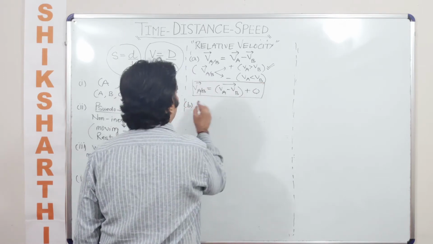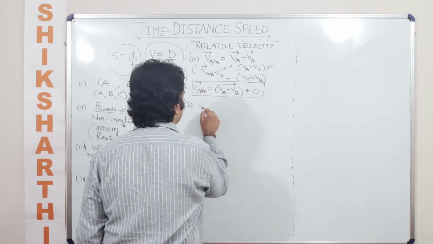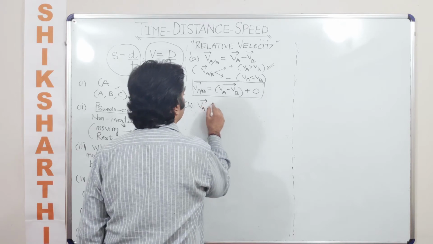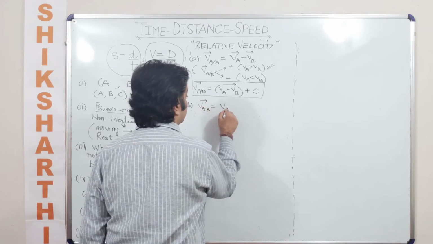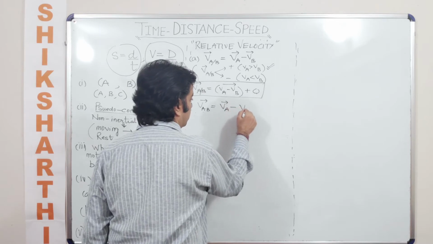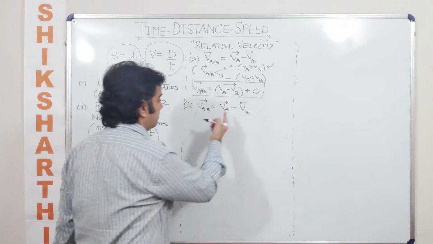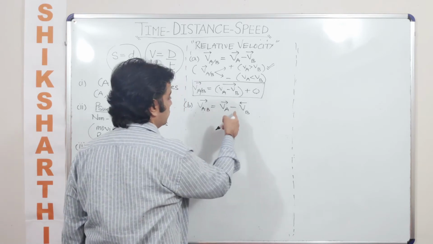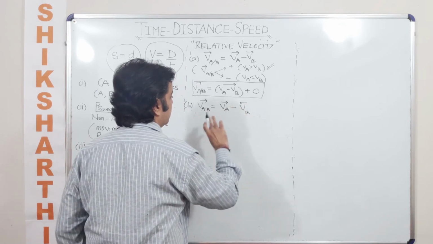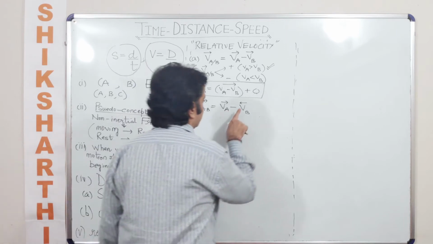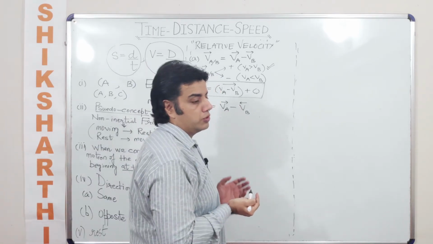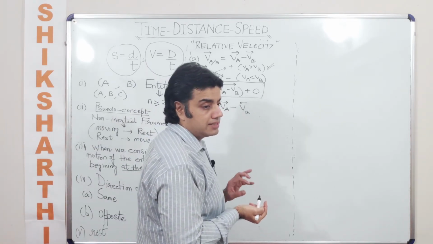Now when we talk about two objects moving in opposite directions, this is how you would represent it. When you represent it like this, this can be converted into another direction also. For example, if I want to change the direction, I'll have to use a minus sign.